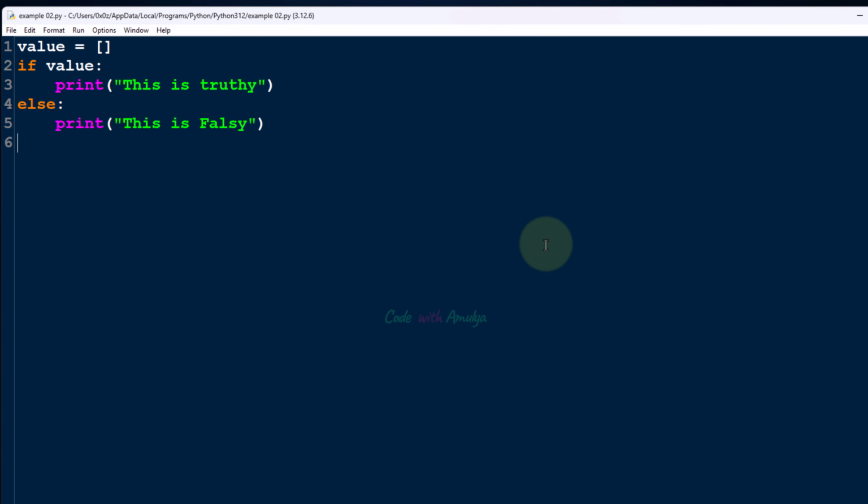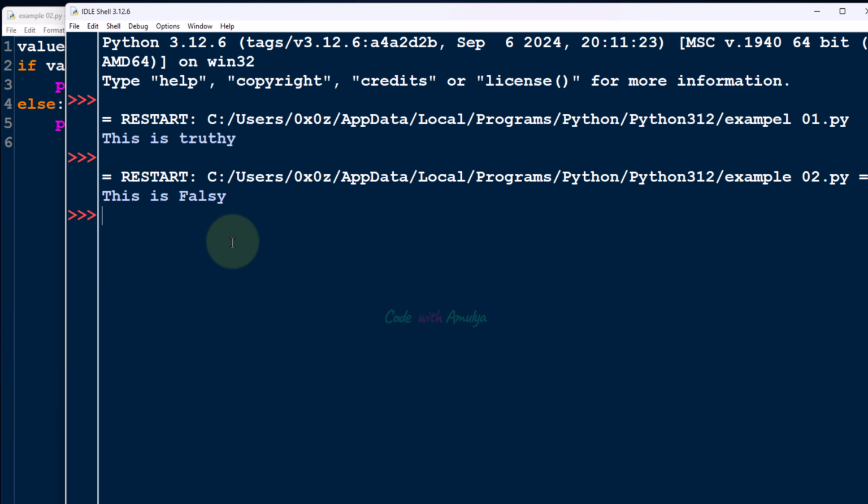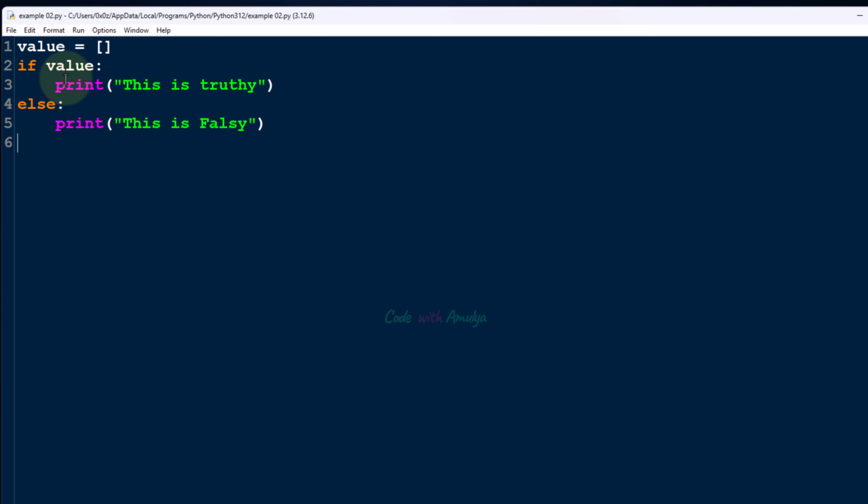Here I have another example. Value is an empty list. Let's save this and execute this. We'll get output as "This is falsy". Here value is evaluated as false. Why? And also, why can we use this integer value or empty list as the condition with the if-else conditional